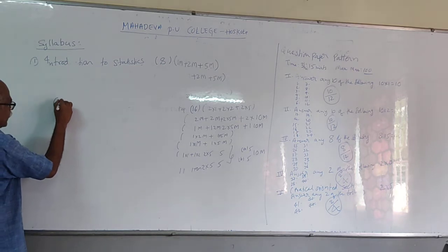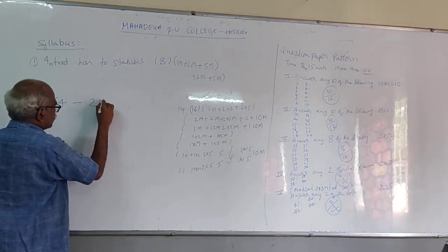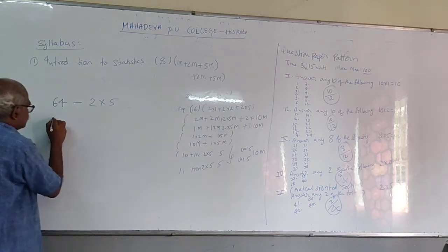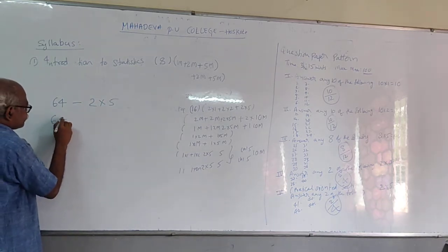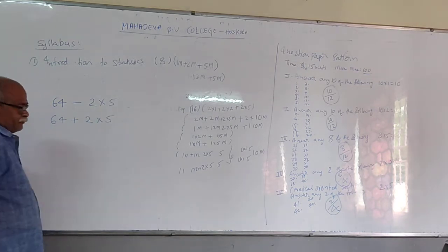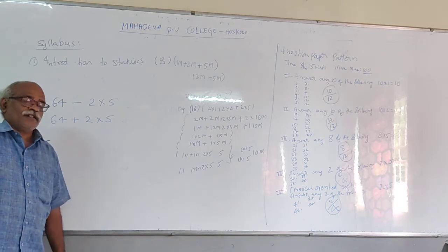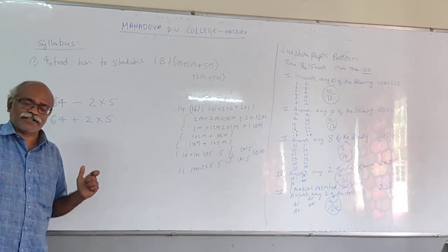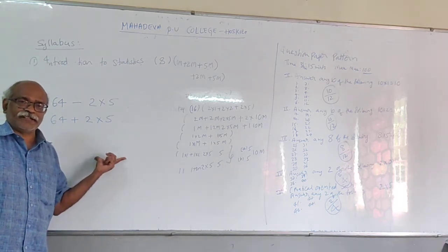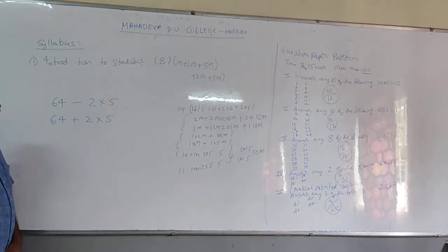One question was like this. It's a 5-mark question. Formula correct, calculation wrong. We deducted 2 marks for this calculation. So what is the answer for this?